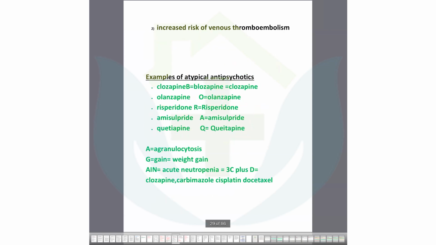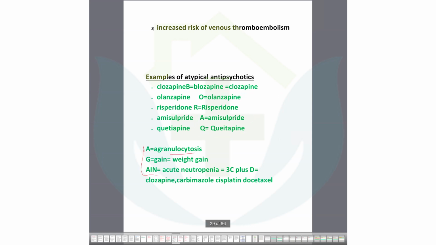Look, the names of atypical antipsychotics. You can remember them like BORAQ, B-O-R-A-Q. These are all names: clozapine, olanzapine, O for olanzapine, R for risperidone, amisulpride, quetiapine. You should remember it. These names are very important, because haloperidol, chlorpromazine, prochlorperazine, and flupentixol are the typical ones, and the atypical ones are these. So you can remember with BORAQ, and also you can remember them as clozapine, olanzapine, risperidone, amisulpride, quetiapine.